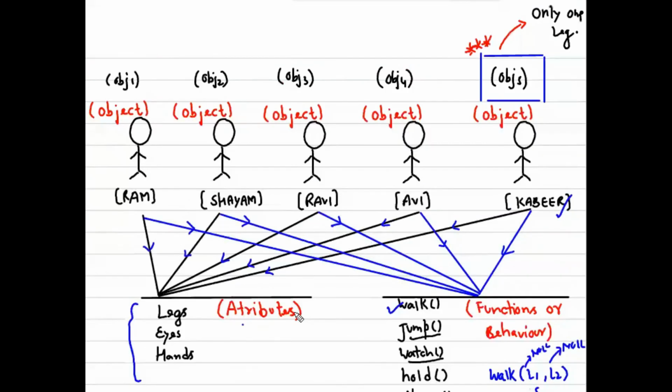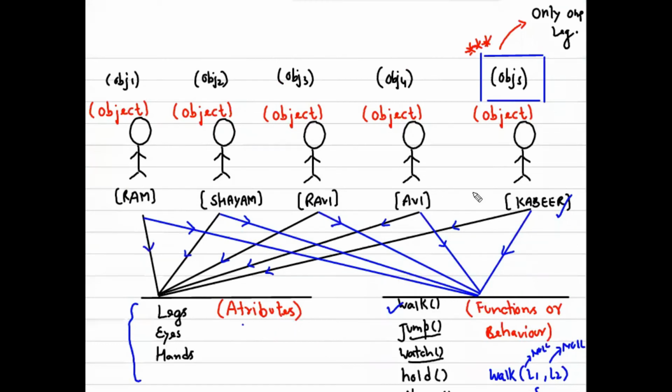But definitely they are sharing the same attributes and the same functionality. It is just that they can pass different values. So we can say all these things can be clubbed in one group, because they are sharing the same type of attributes. Ram, Shyam, Ravi, Avi, or Kabir, they are all sharing the same attributes and the same function. It is just that they can pass different values.